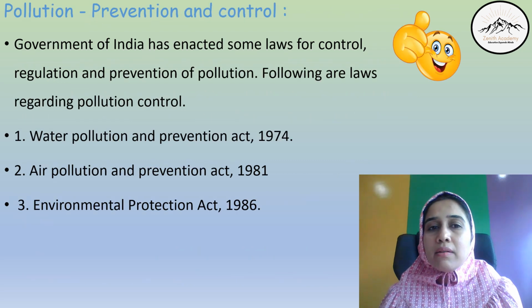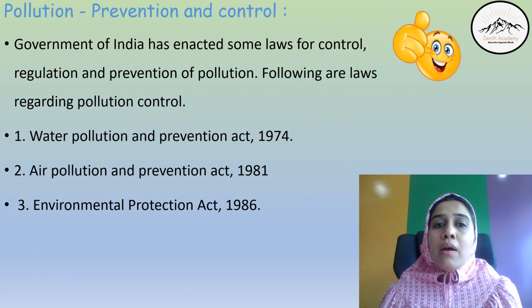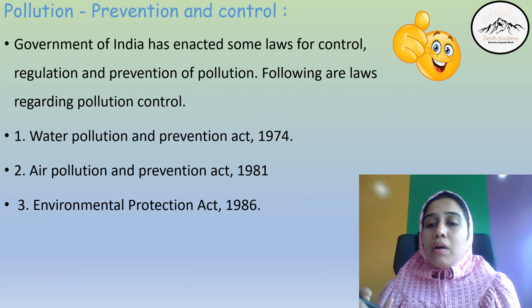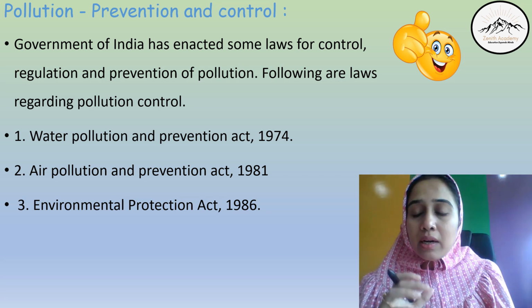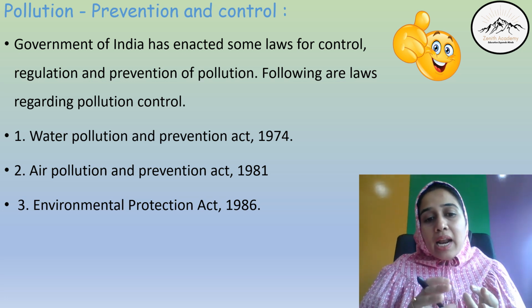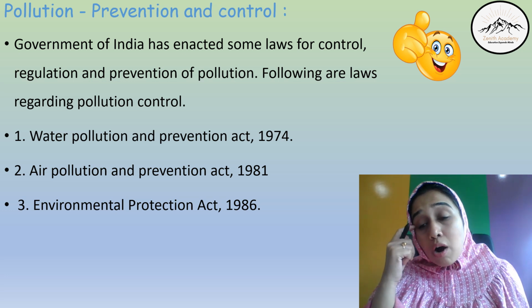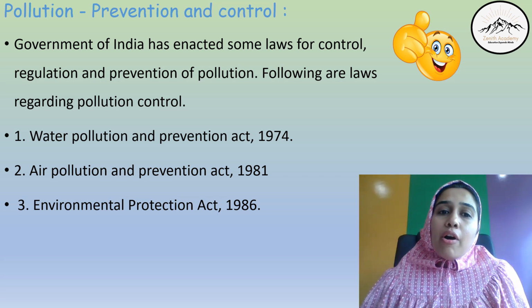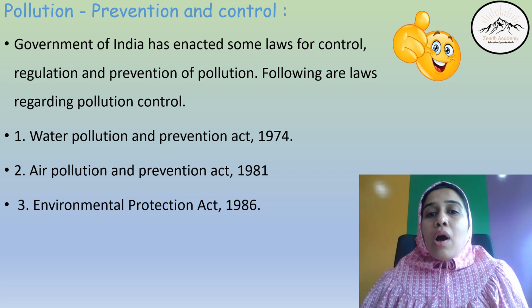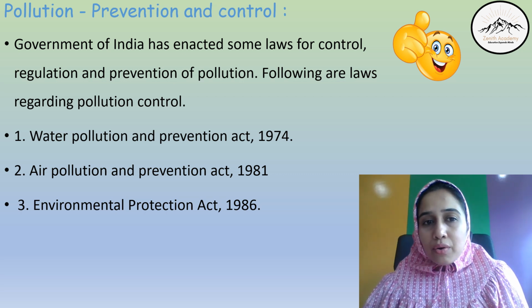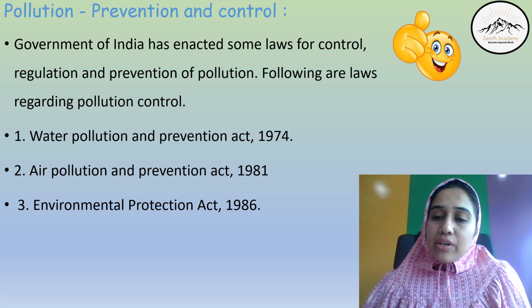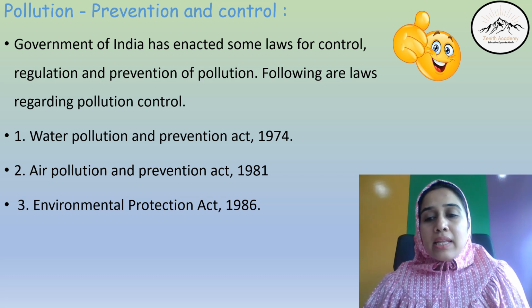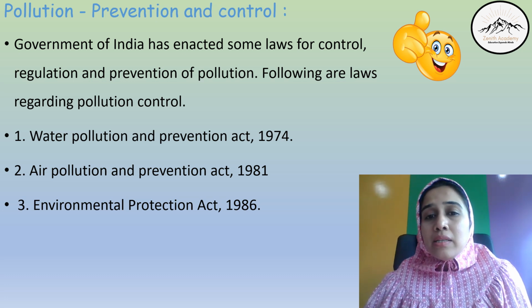Let's move ahead and see pollution prevention and control. How can we prevent pollution from occurring, and how can we control how much pollution is occurring around us? Now, the Government of India has enacted and enforced some laws for control, regulation and prevention of pollution. Following are the three laws that the government has enforced.